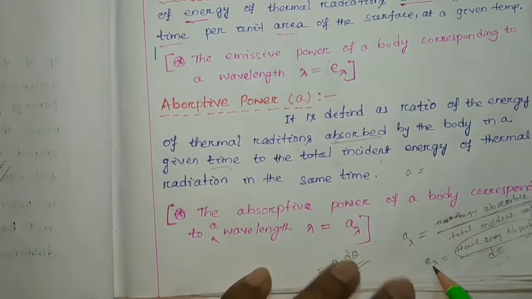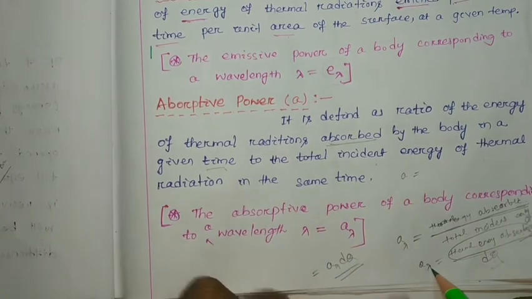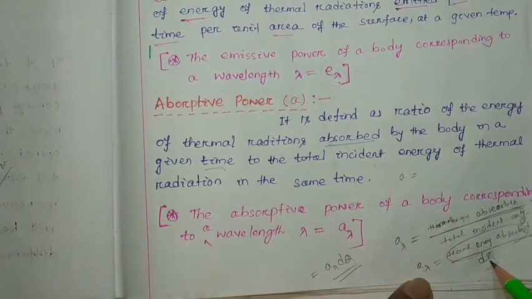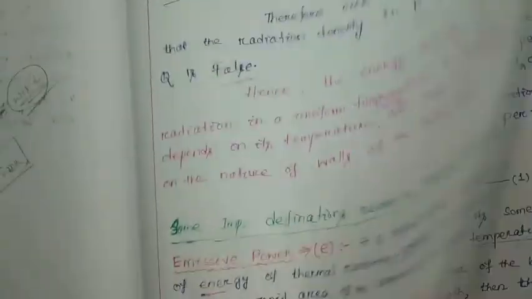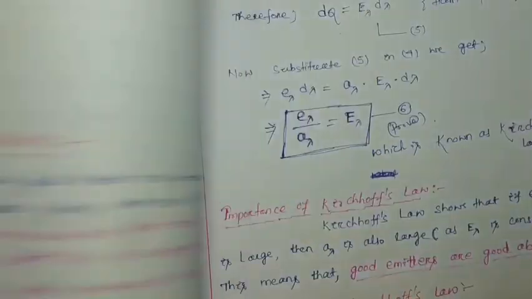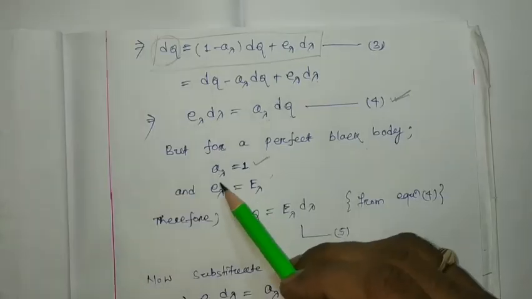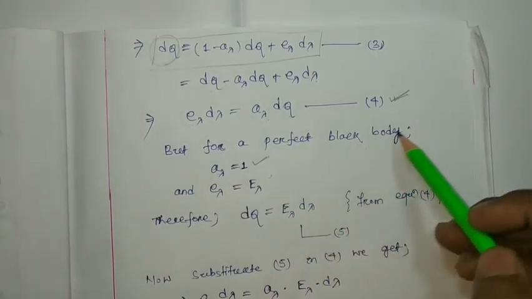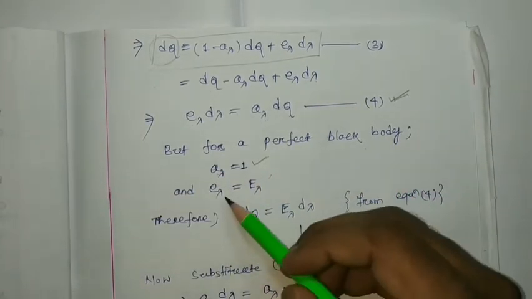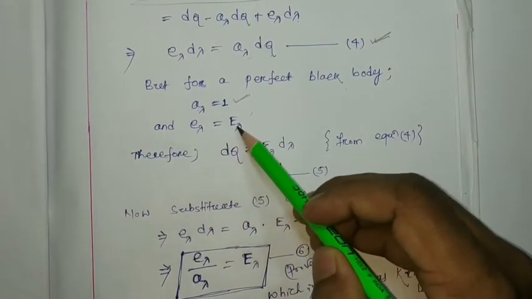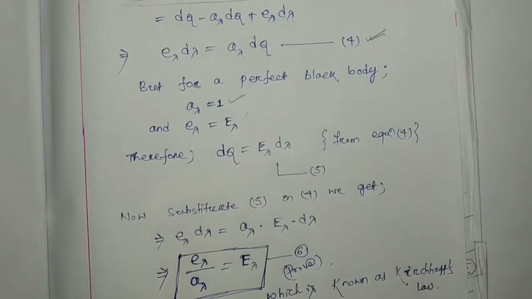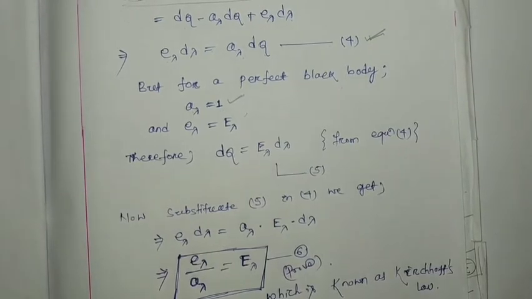So for a perfect black body, a lambda will be how much? This will be equal to this. That means a lambda will be equal to 1 for your perfect black body. So hence it has been written that for the absorptive power of the perfect black body equal to 1, the emissive power e lambda can be represented as capital E lambda.